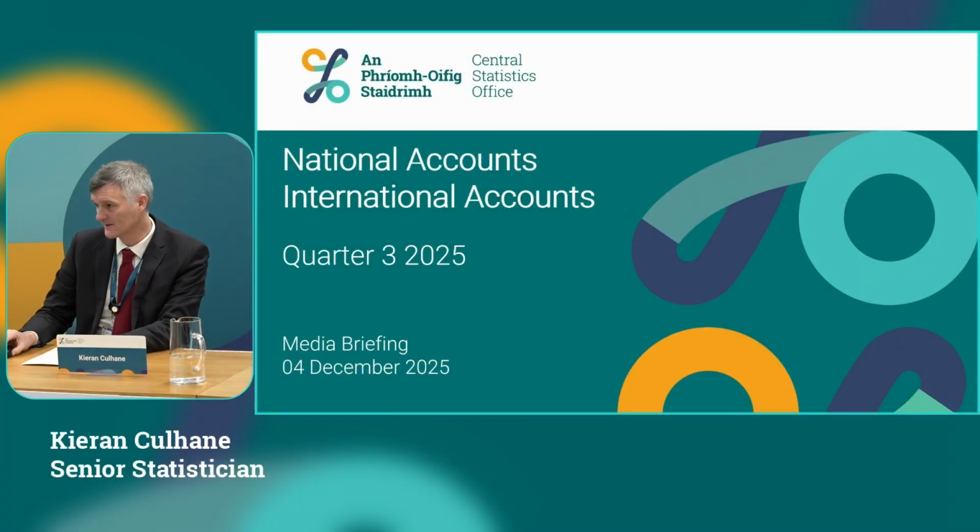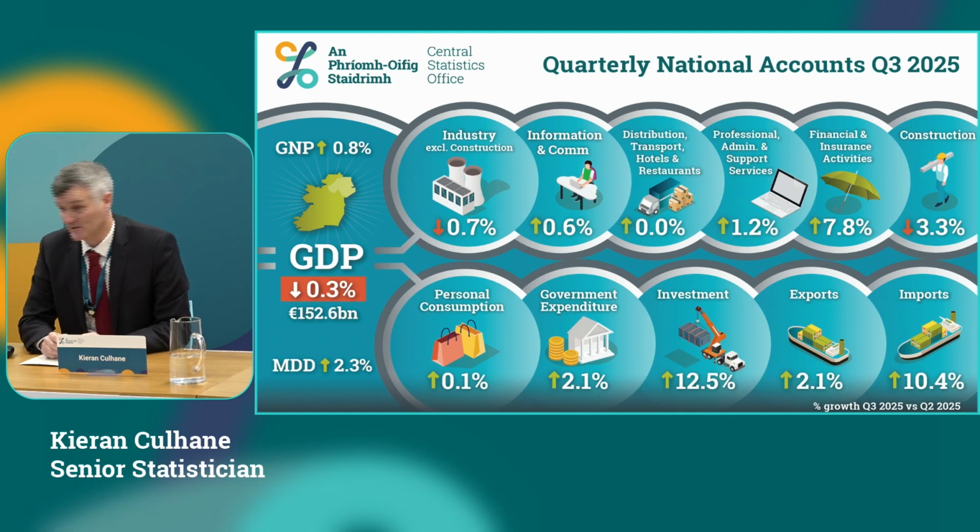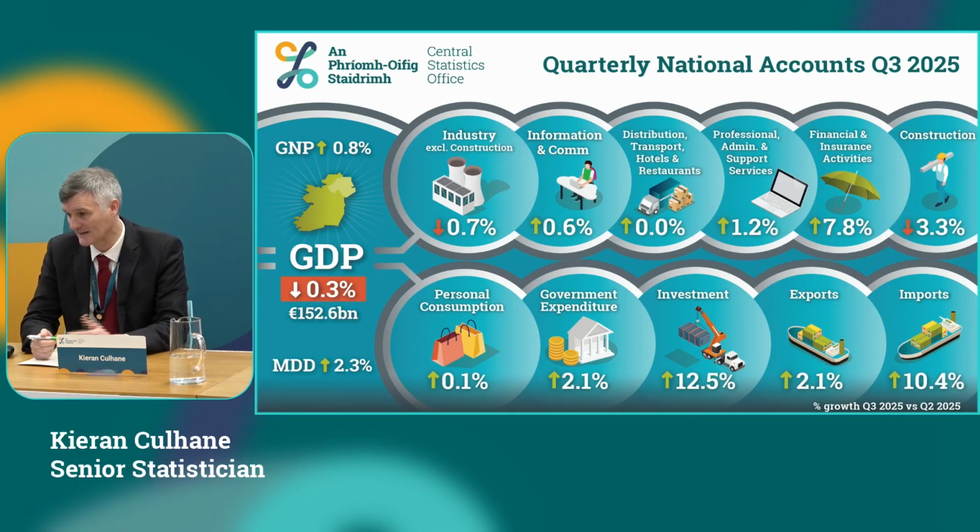Morning, everybody. I'll take us through the quarterly national accounts for Q3 2025. So our headline figure is a small contraction in GDP of 0.3%, quarter on quarter, seasonally adjusted. That's still at a level of 152.6 billion.